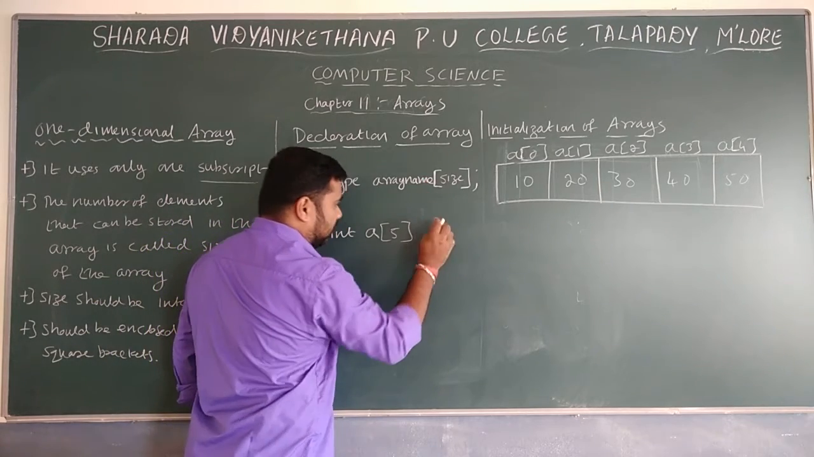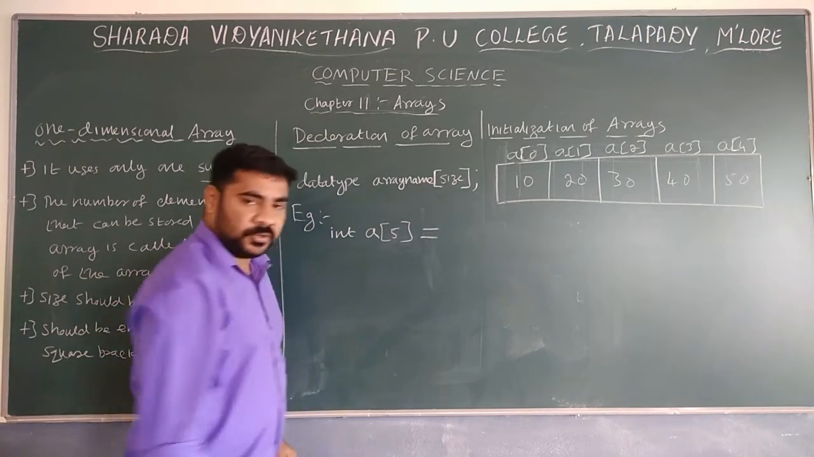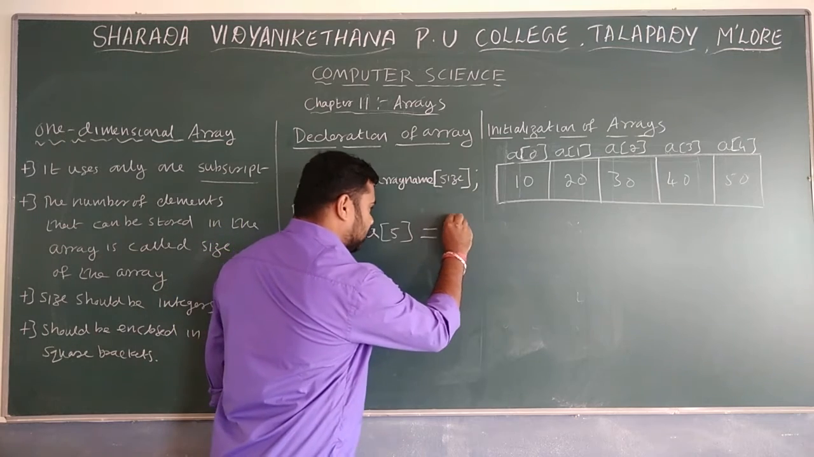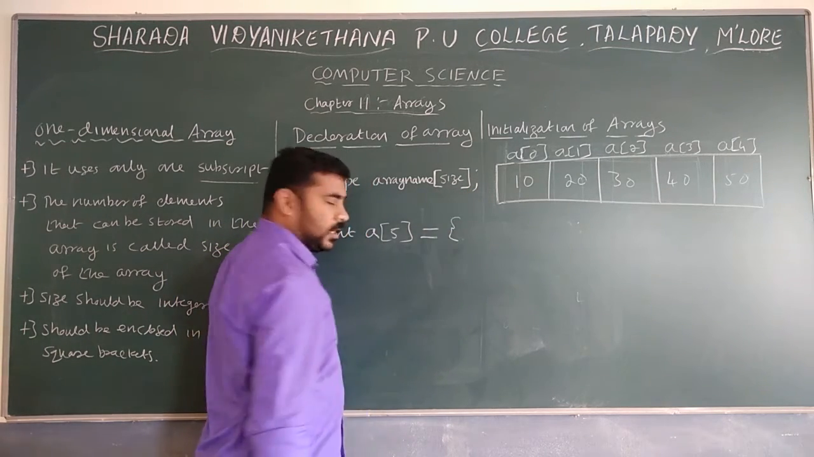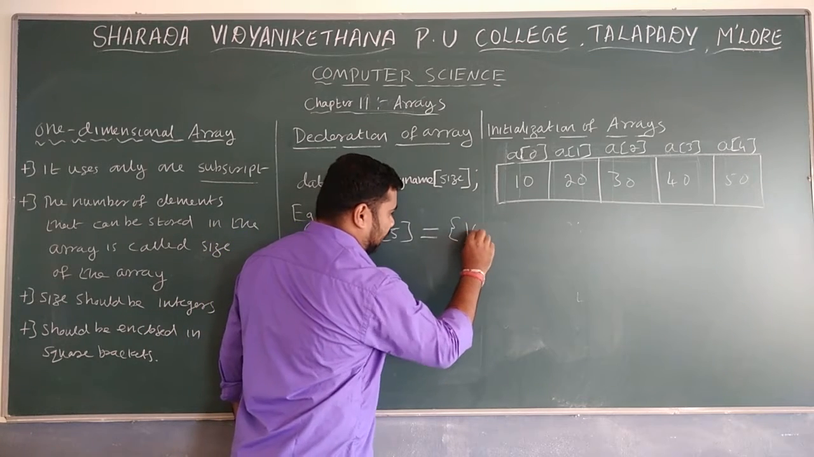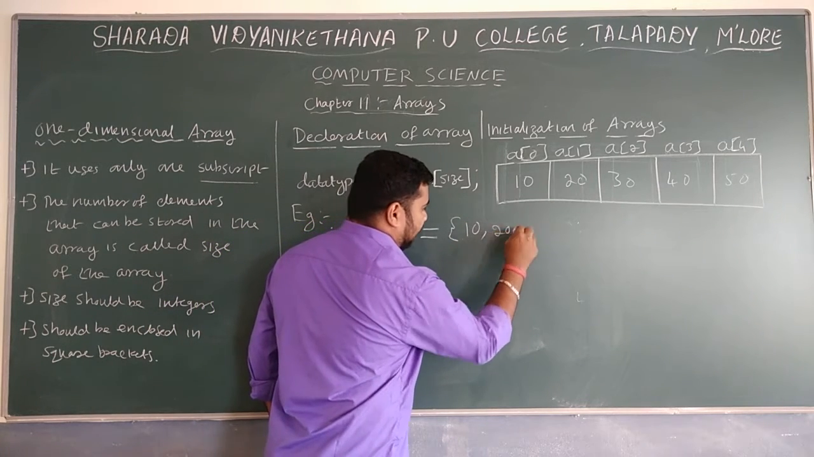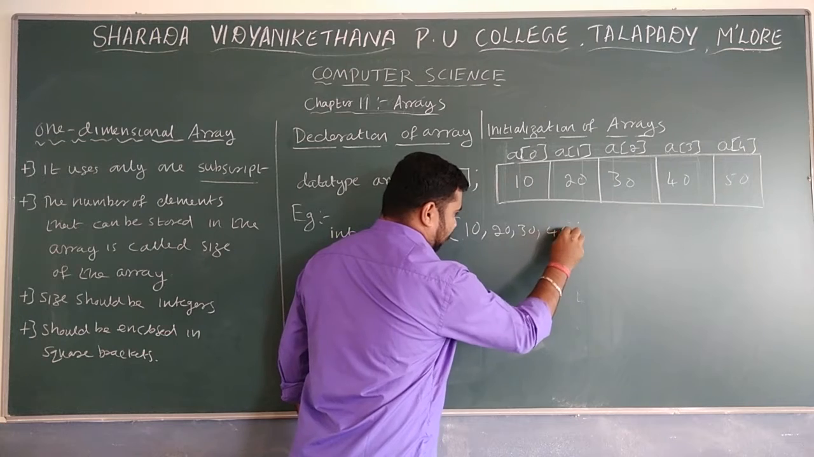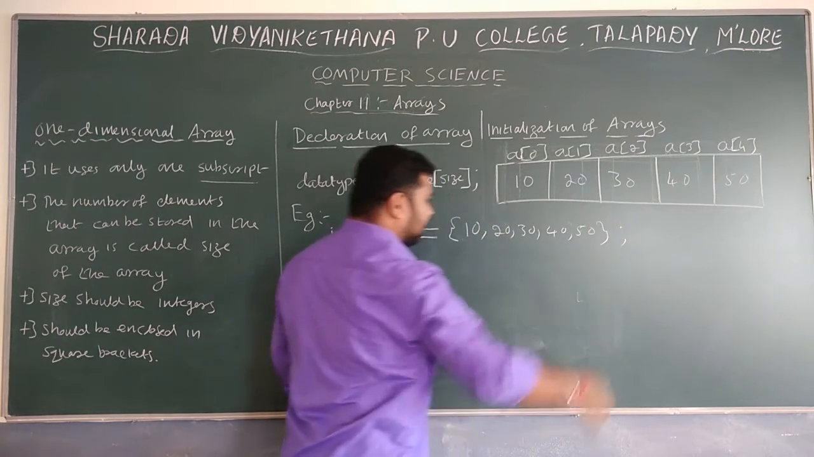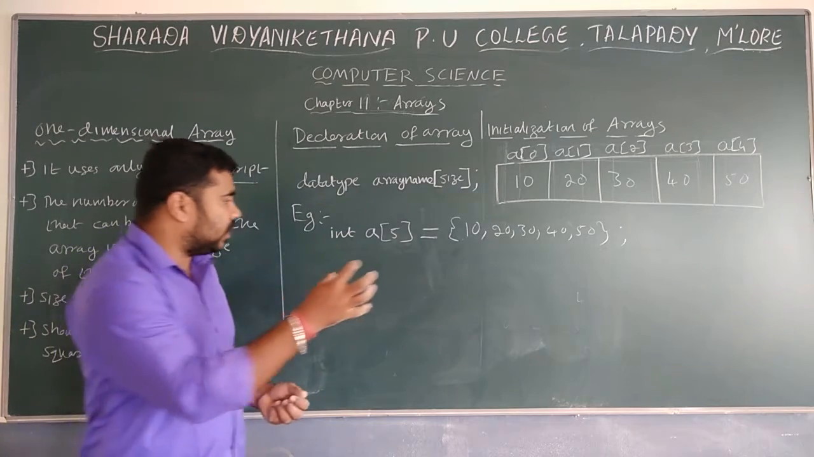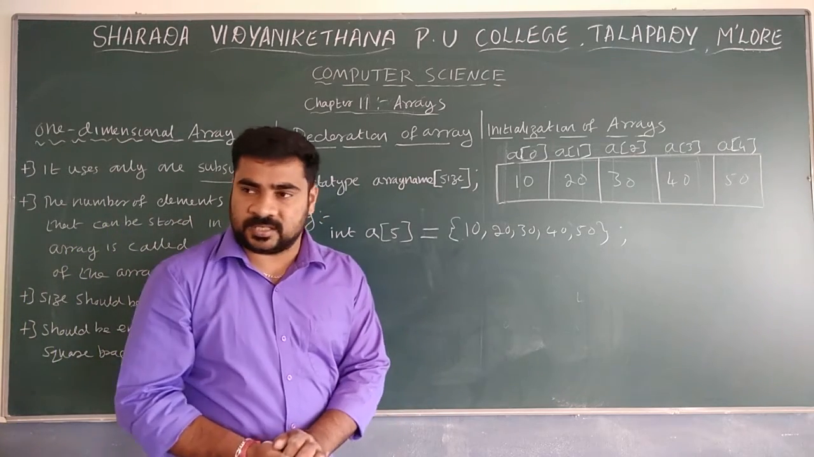Otherwise, here only you can do this one equal to. Then you have to use open flower bracket, then provide the elements 10, 20, 30, 40 and 50. So if you assign like this, then semicolon. If you assign like this, it is actually known as the best method of initialization.